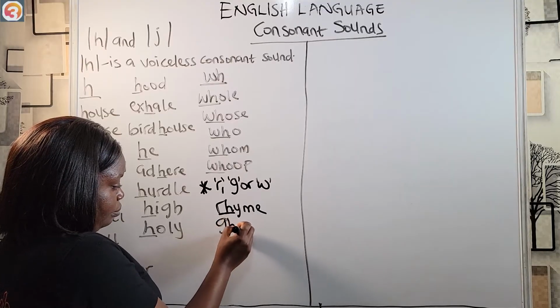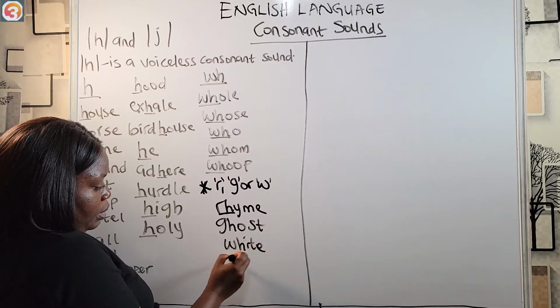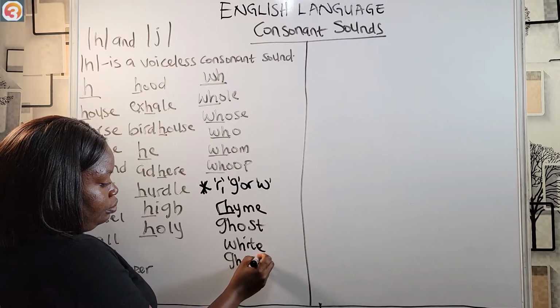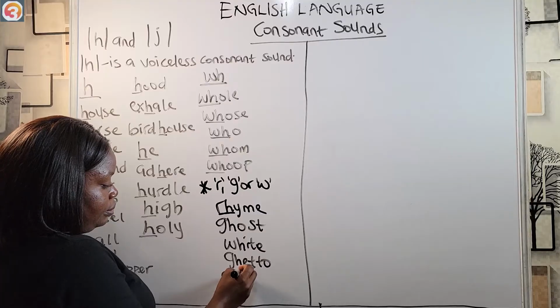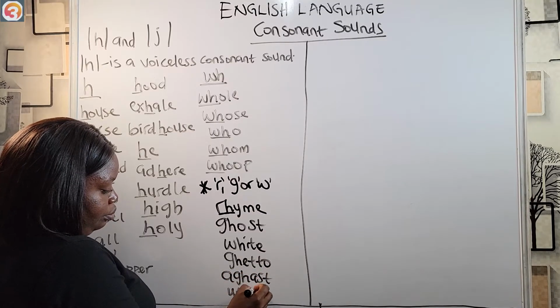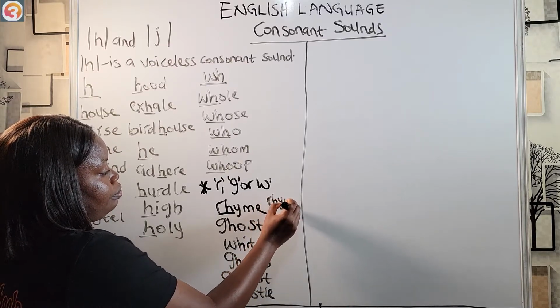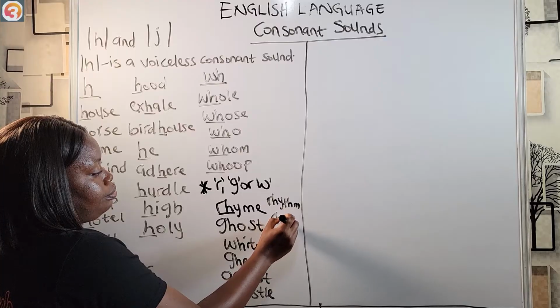Or ghost, white, ghetto, aghast, whistle, rhythm, rhino.